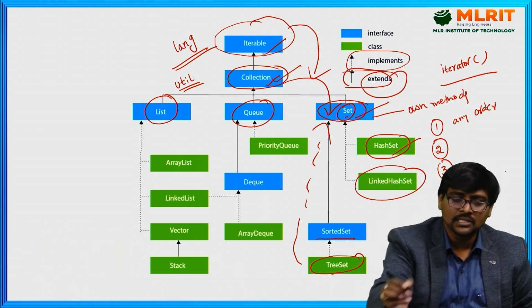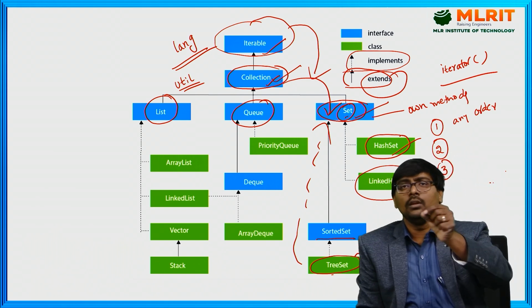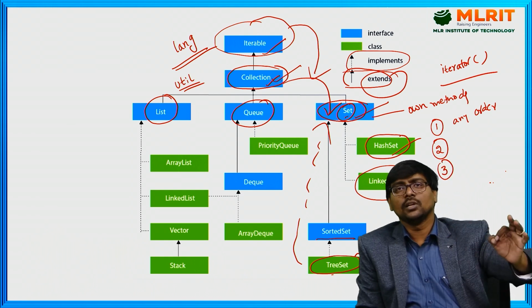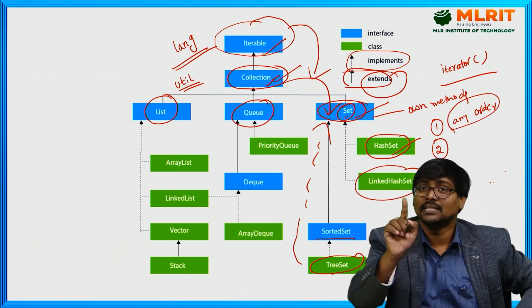Sir, first I insert 1, next 2, next 3. By executing, what is the output? 1, 2, 3? No. It can change the order: 2, 3, 1 or 3, 2, 1. The order changed continuously. Hash set means simply the order is changed.